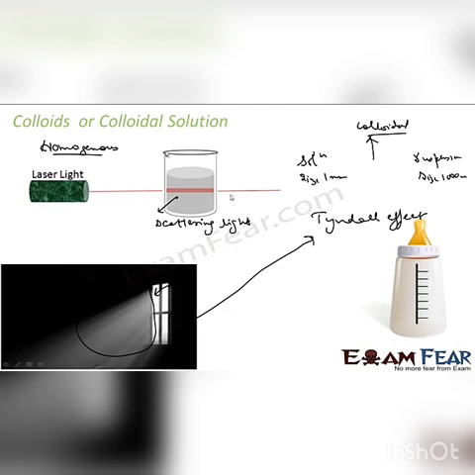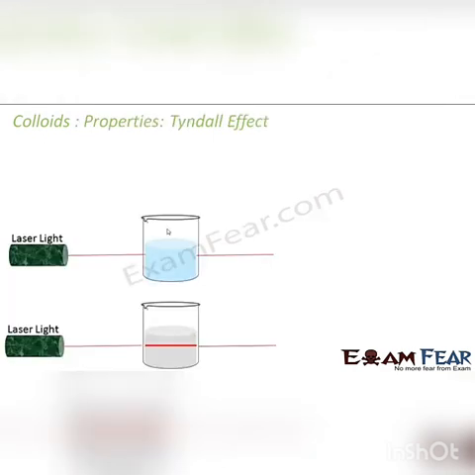So we'll see that in the properties. But let's understand that in a colloidal solution, the particle size is in the range of 1 nanometer to 1000 nanometer, and it shows the Tyndall effect. It scatters the beam of light. Here is a good example of a colloidal solution. If you talk about the Tyndall effect, this is my colloidal, and this is my pure solution.